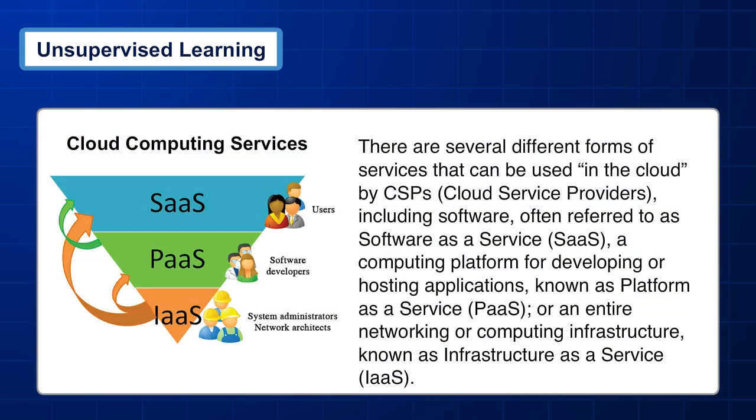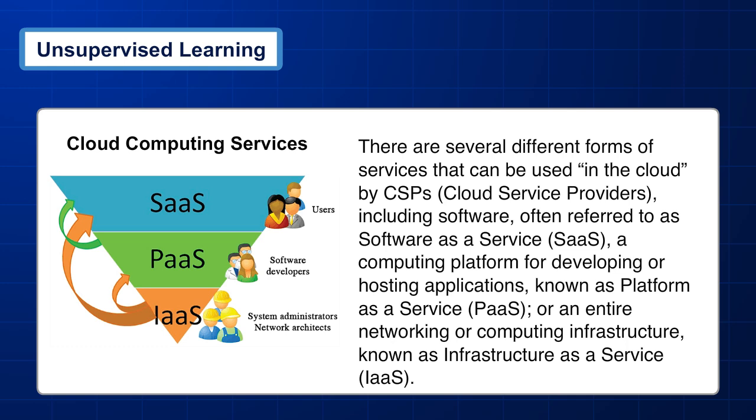Cloud computing services. There are several different forms of services that can be used in the cloud by CSPs, cloud service providers, including software, often referred to as software as a service, SaaS; a computing platform for developing or hosting applications, known as platform as a service, PaaS; or an entire networking or computing infrastructure, known as infrastructure as a service, IaaS.